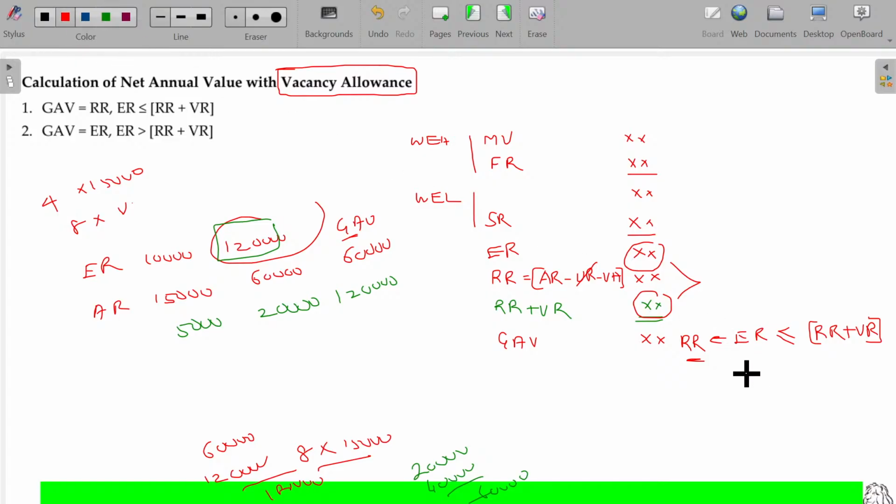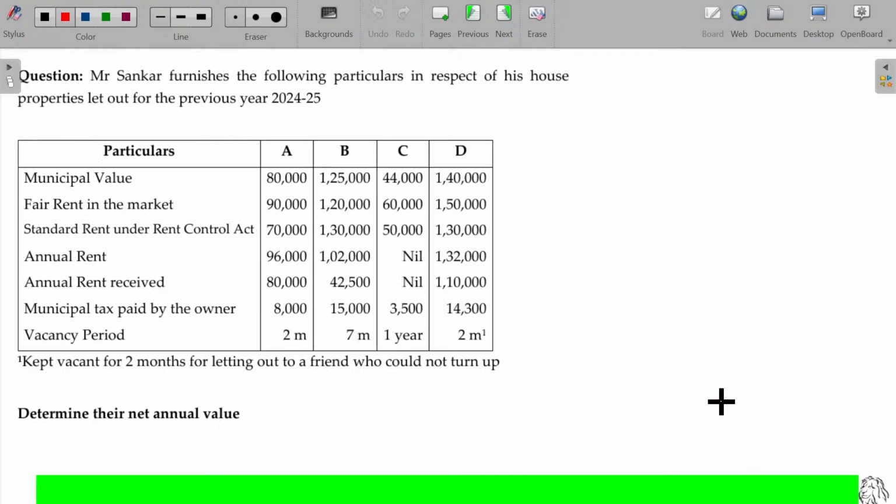Now, if the expected rent is higher than the rent received plus vacancy allowance or vacancy rent, then it is cheating. So the actual rent you take will not be considered for the GAV calculation. Then expected rent will be the GAV. Clear? Let me solve this illustration for your better understanding.